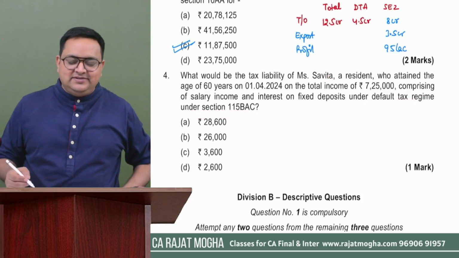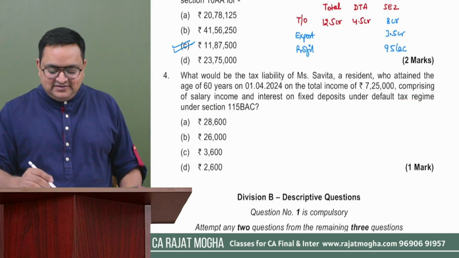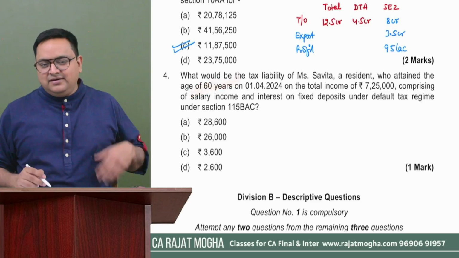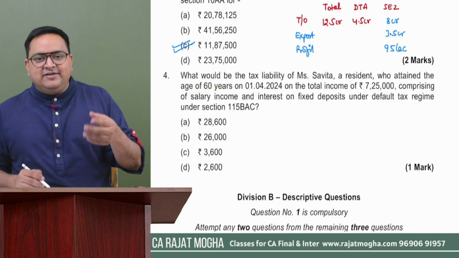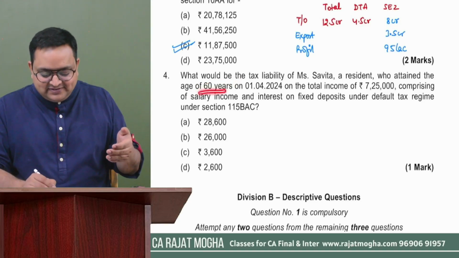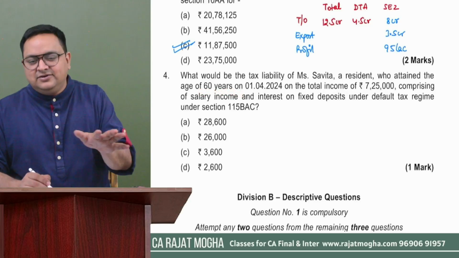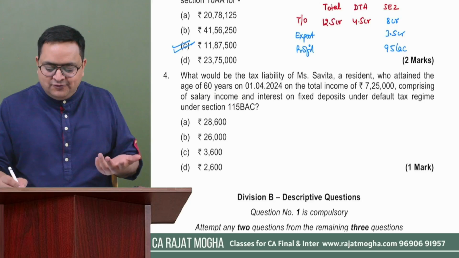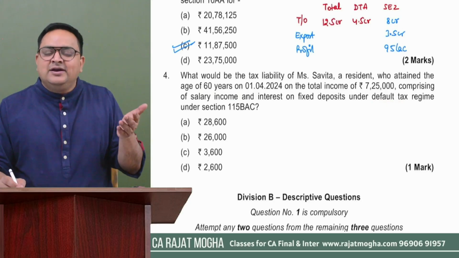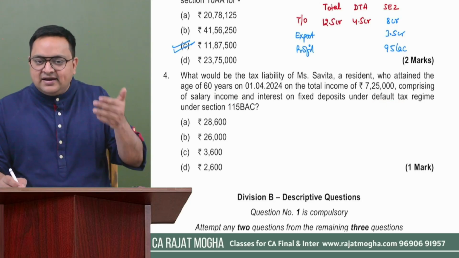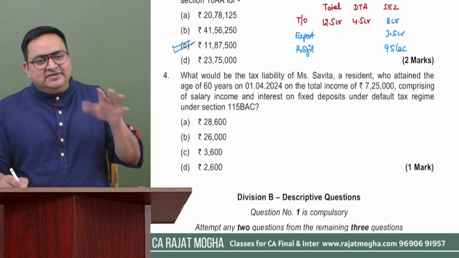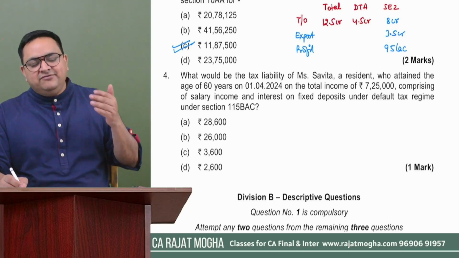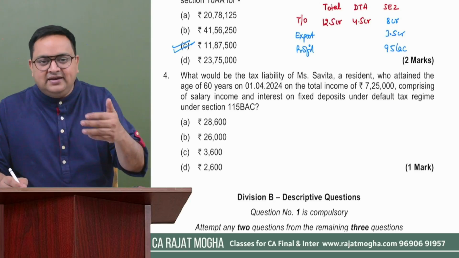Under the default tax regime, whether she is a 60 years or 80 years senior citizen or super senior citizen becomes irrelevant. We have one simple slab rate: basic exemption limit is 3 lakh for everyone. Then we have 3 to 6, 6 to 9 and so on.